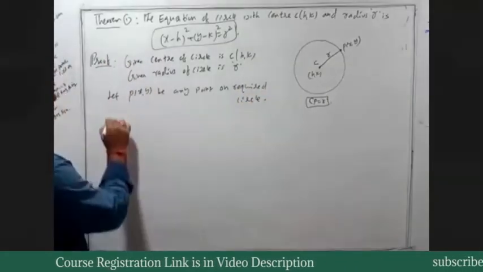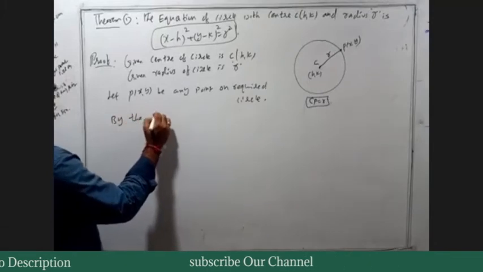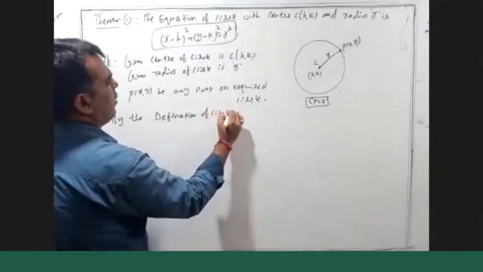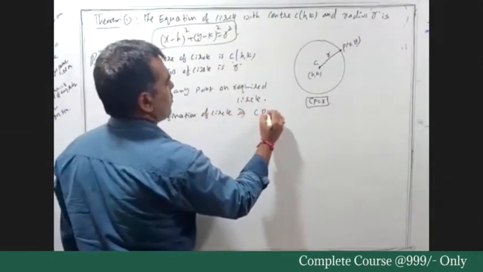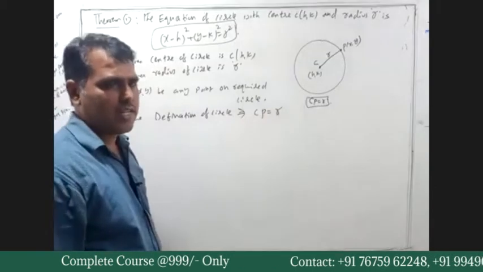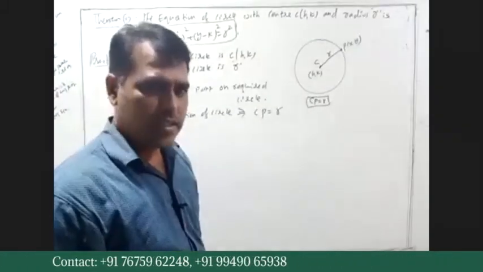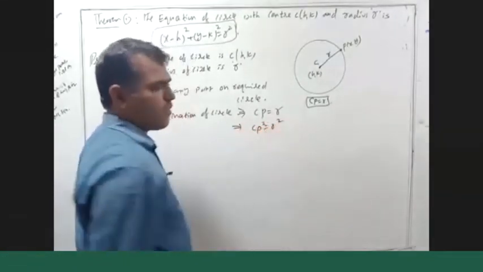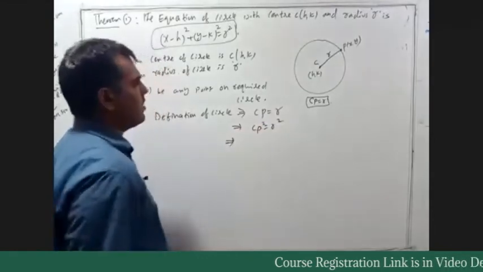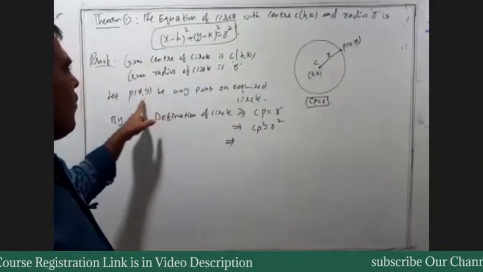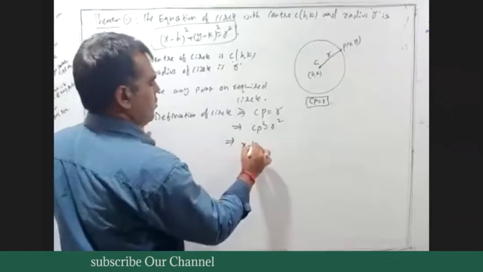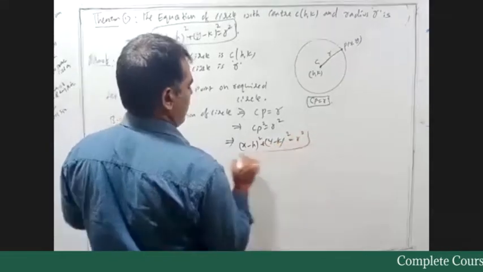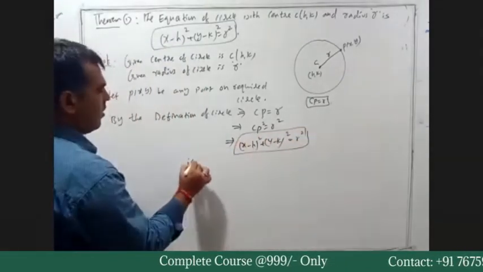Therefore, by the definition of a circle, CP equals r. CP is the distance between the center and any point on the circle, which is the radius. Which implies CP square equals r square. What does CP square mean? The distance between the center (h, k) and P(x, y). So (x minus h) whole square plus (y minus k) whole square equals r square. This is the required circle.